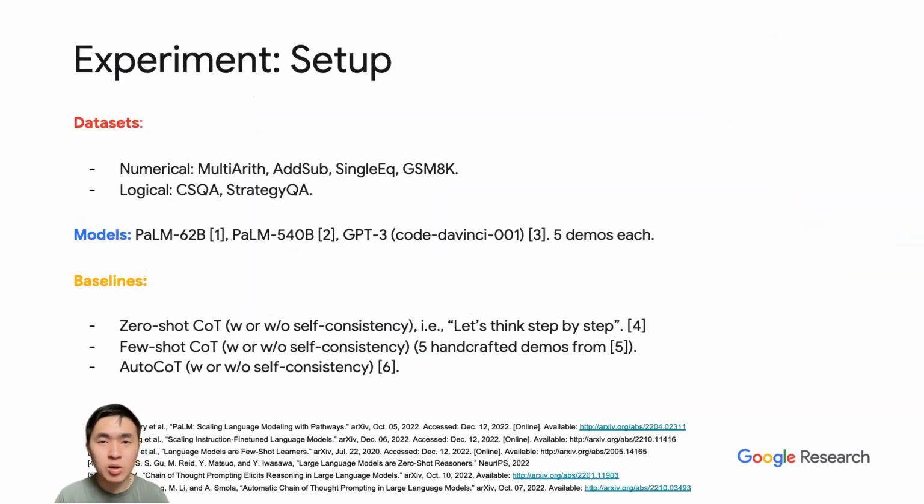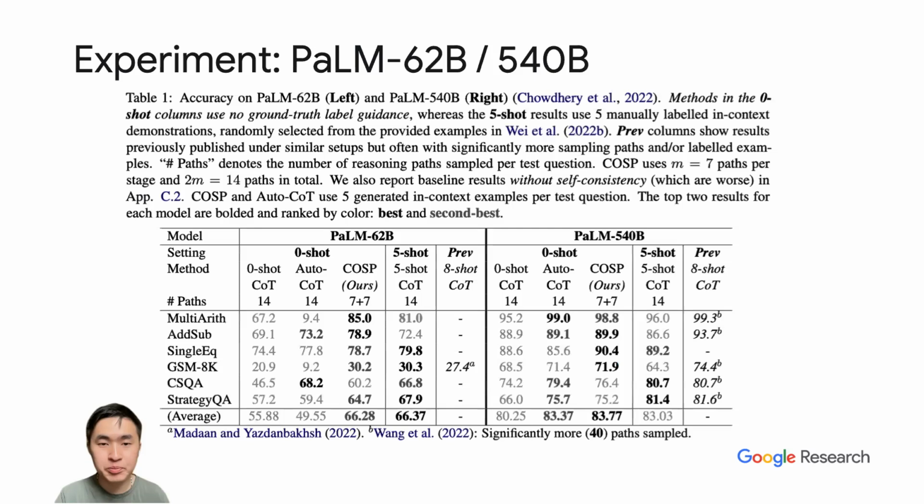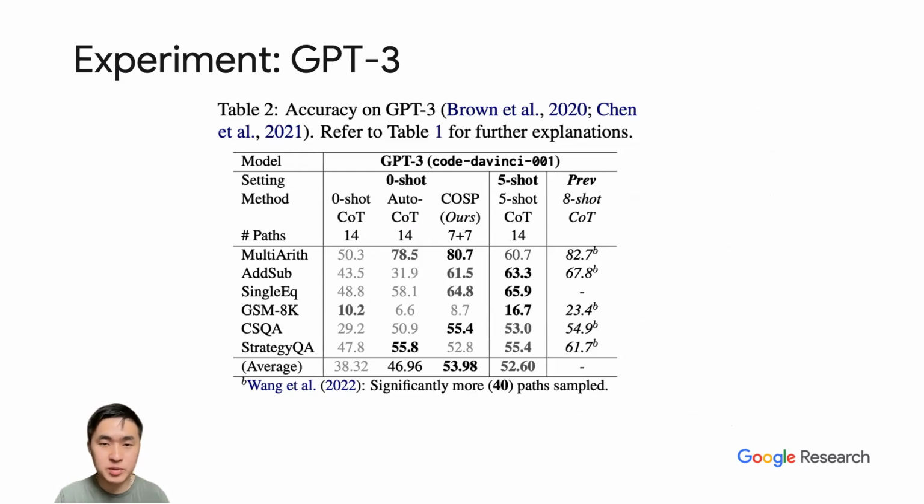And now to the results. We have looked at different datasets, numerical and logical, and we also consider 3 different large language models. We also compare against a few baselines, including zero-shot, few-shot, and also Auto-CoT, which is another previous work, also looking at zero-shot pseudo-demonstration construction from the model's own generated output. We can see from the results that our COSP greatly outperformed the zero-shot baselines. And in many cases, it's actually comparable to, or even better than, the few-shot baselines, even though COSP is zero-shot. You can see a similar trend holds in GPT-3.